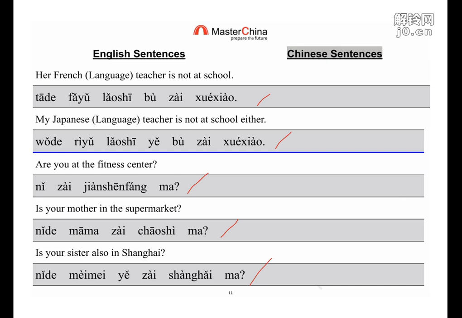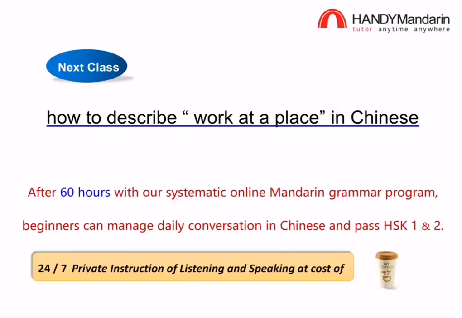Okay, so until now we are already familiar with the expression for describing some location, something at somewhere or somebody at somewhere, right? But of course, in a sentence we will say somebody at somewhere do something. So this is a long sentence. How can we do?